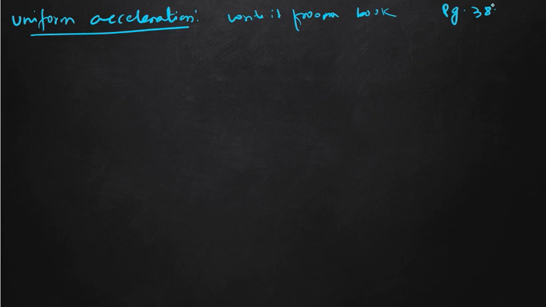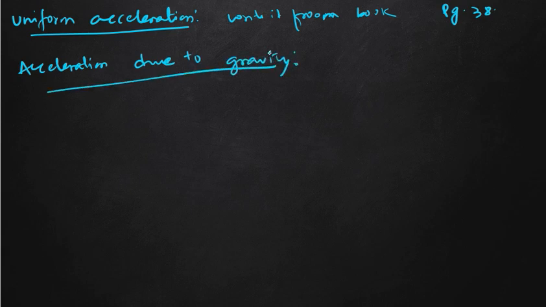Similarly, we have acceleration due to gravity. So what is acceleration due to gravity?